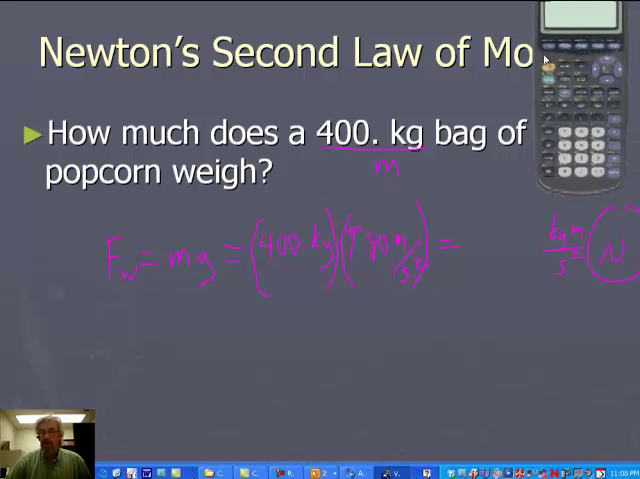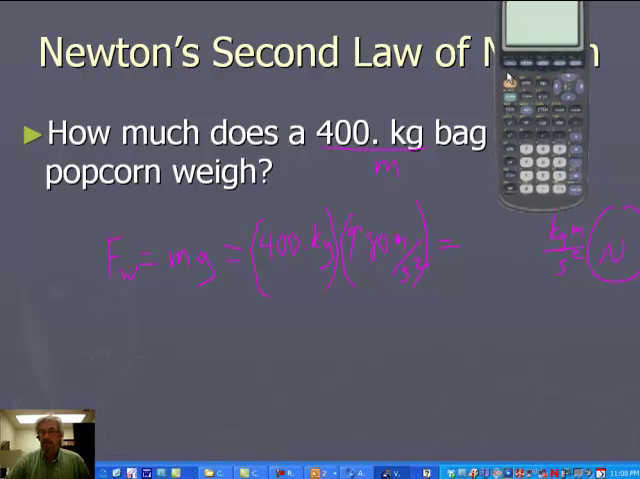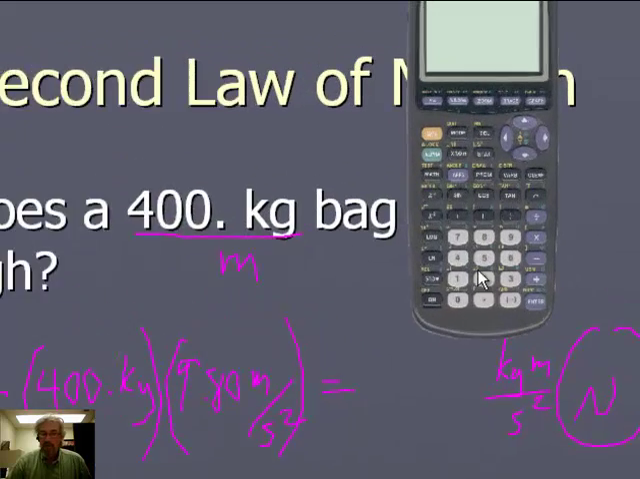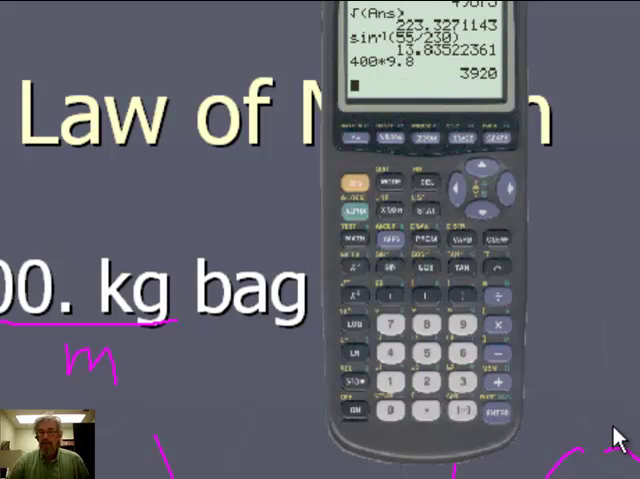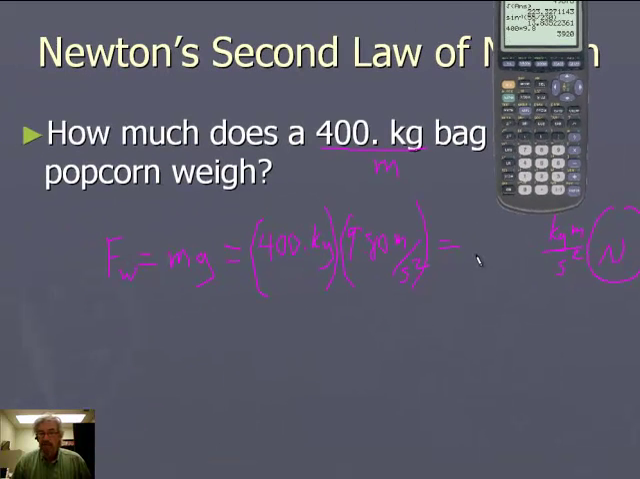Pull our calculator back in place here, and we'll do the arithmetic. 400 times 9.8, and it returns to us 3920. So we would say 3,920 newtons is how much the popcorn weighs.